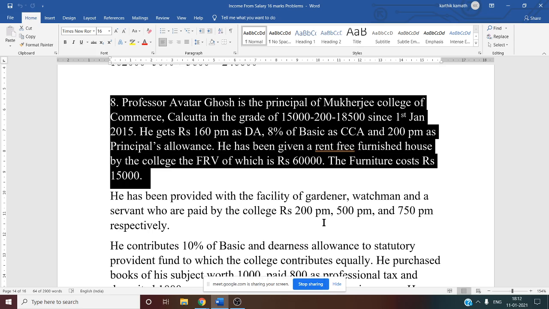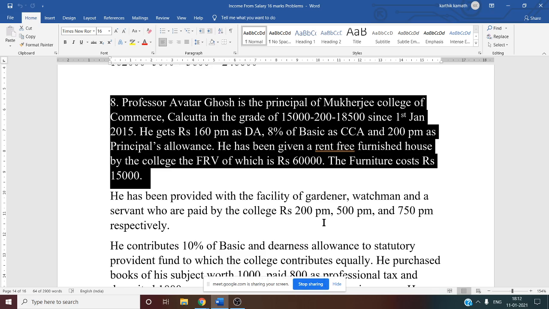Since 1st Jan 2015, he gets rupees 160 per month as DA, dearness allowance, 8% of basic as CCA, city compensatory allowance, and 200 per month as principal's allowance. He has been given a rent-free furnished house by the college.